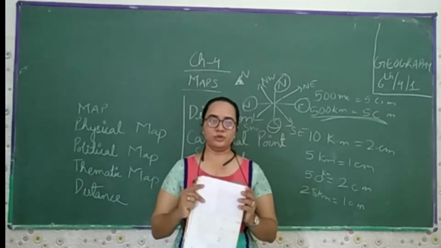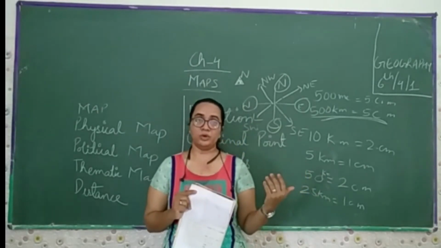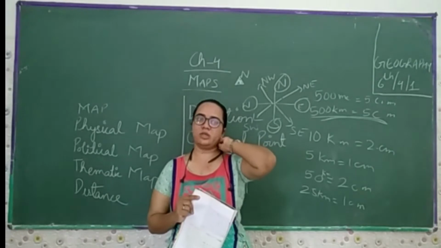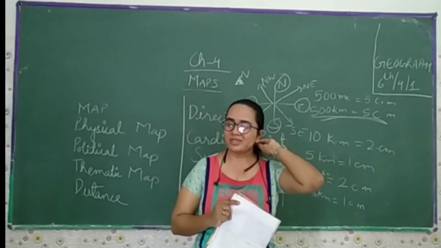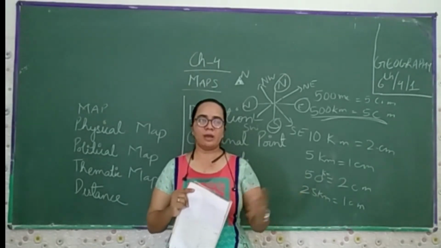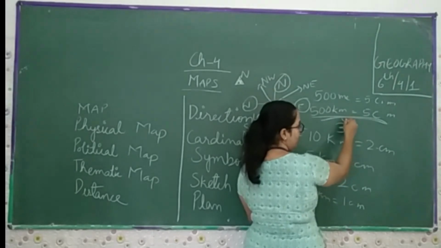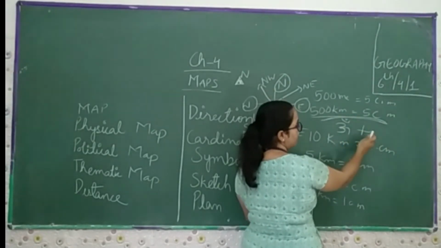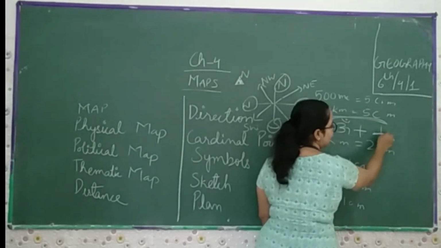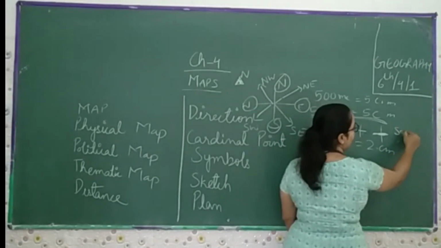Now come towards the symbols, which in the starting of this video I have already explained in the maps. If you want to show any of the places, we can specify some symbols, just like for the school, the temples, the church, and the hospital. For the temples, we draw this symbol. For the churches, we use this symbol, the cross. For the hospital, we use the red symbol. For the school, we are used to writing the word school there.